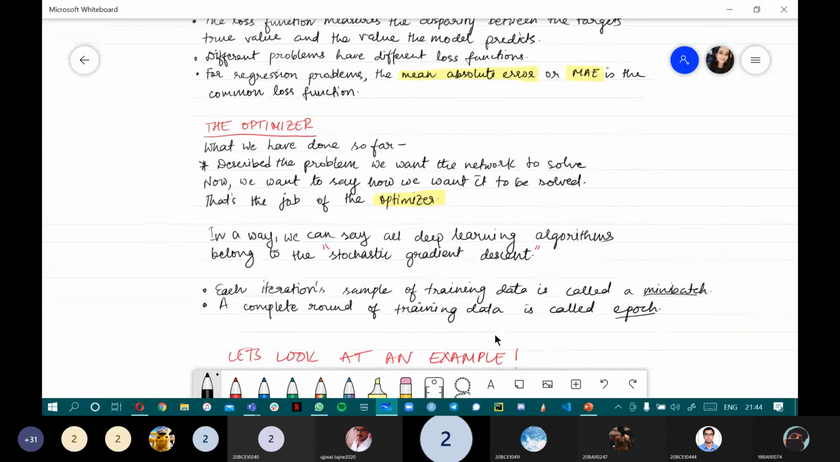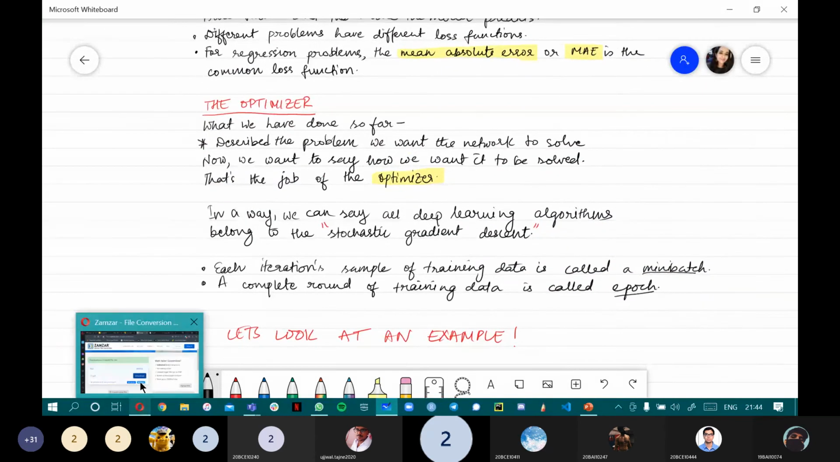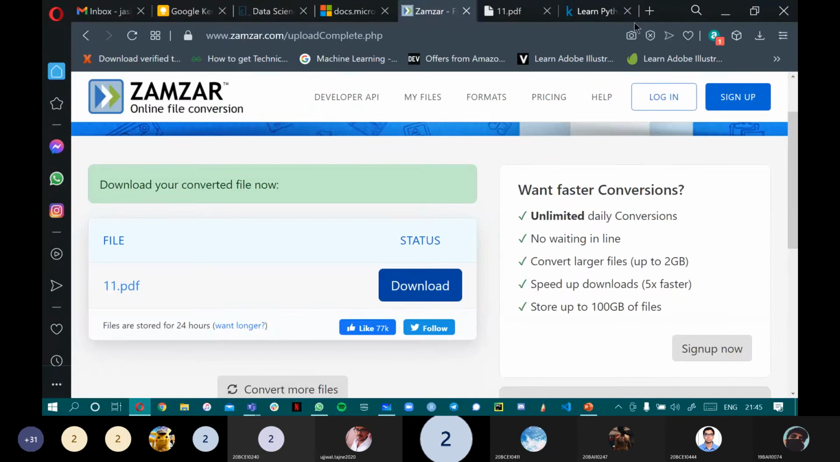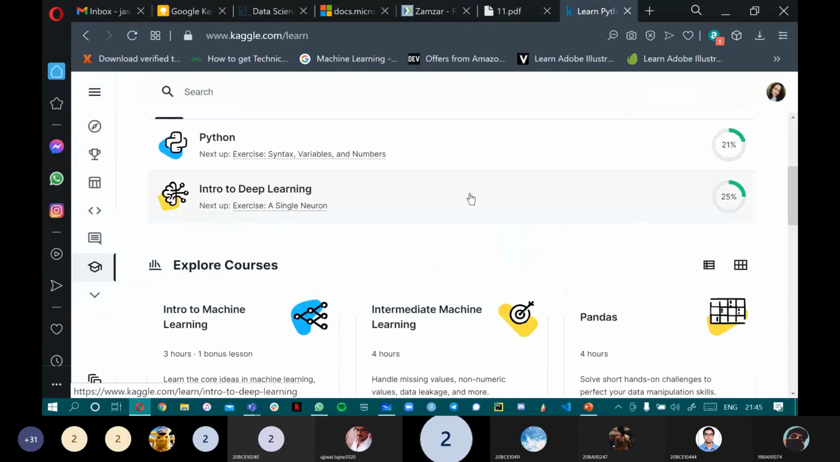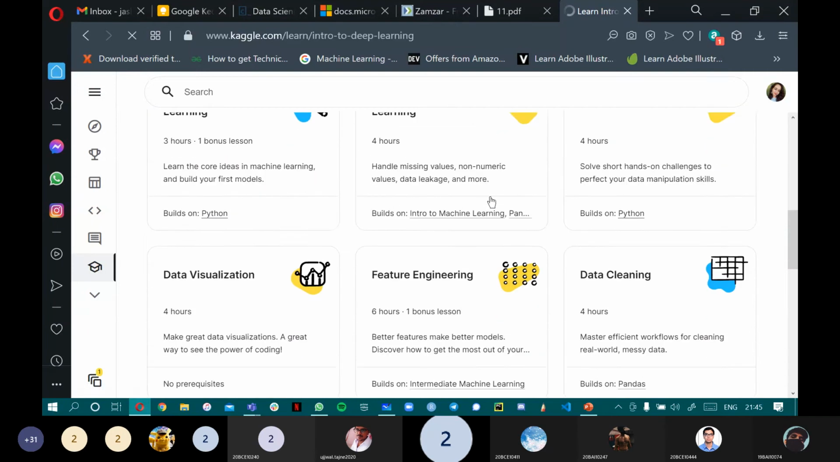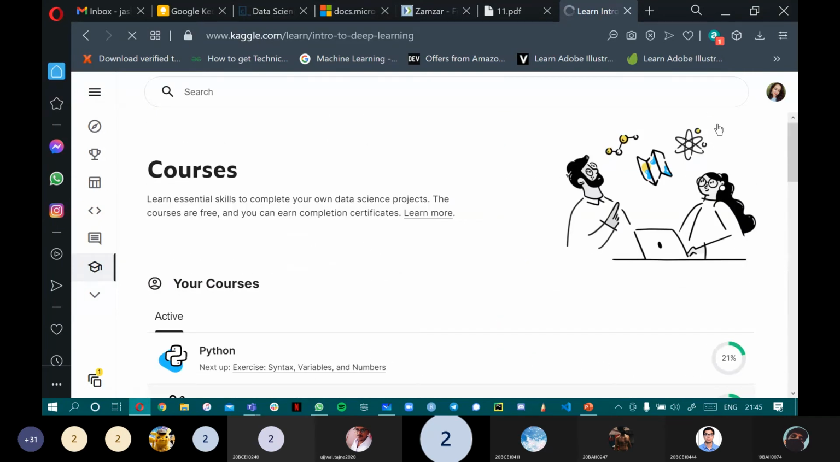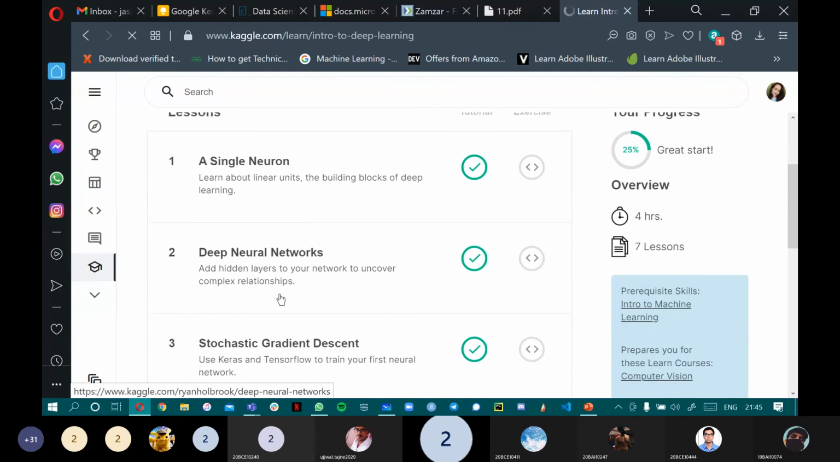I'll just quickly go over this simple example on Kaggle. Just a second, my internet is a little slow. Yeah, over here we'll just take a look.